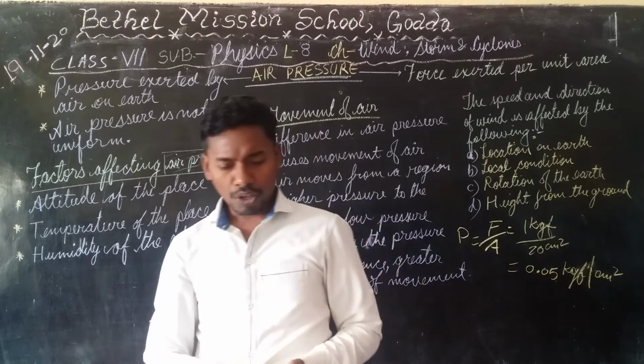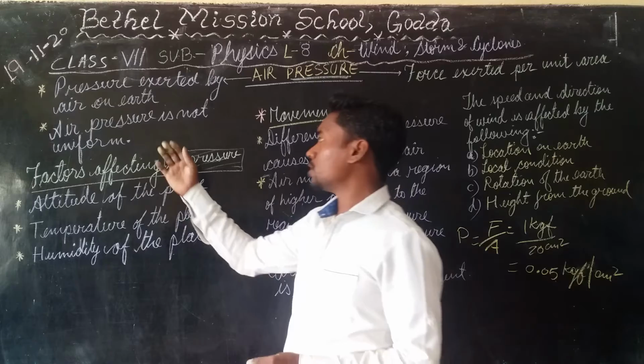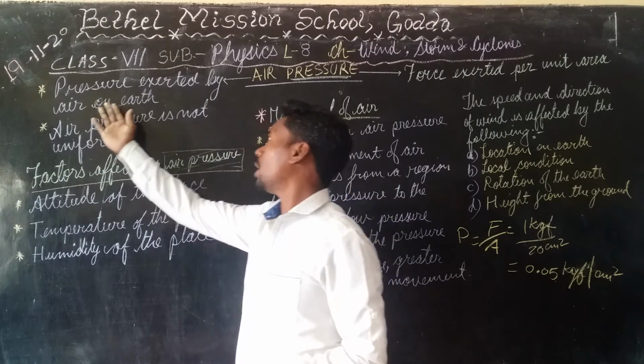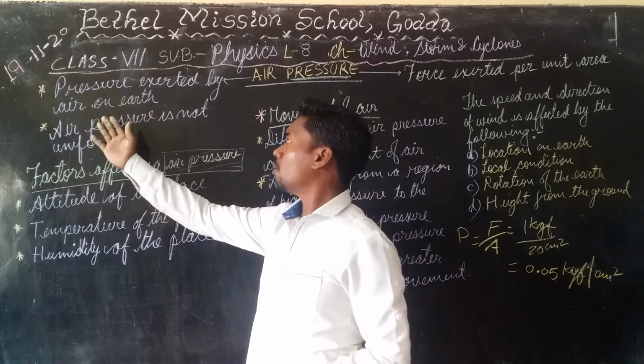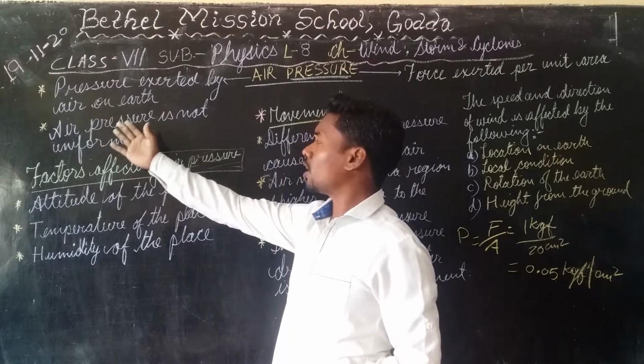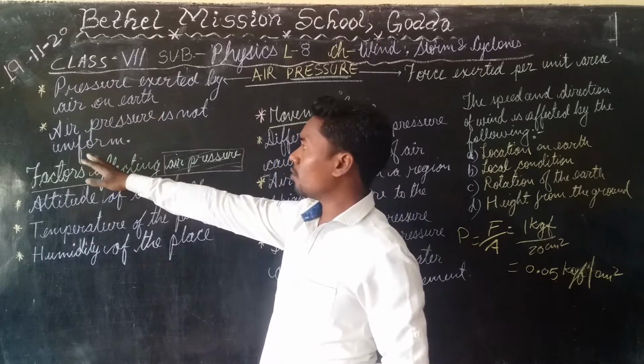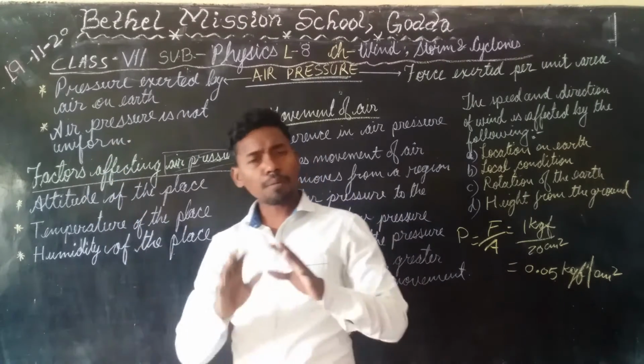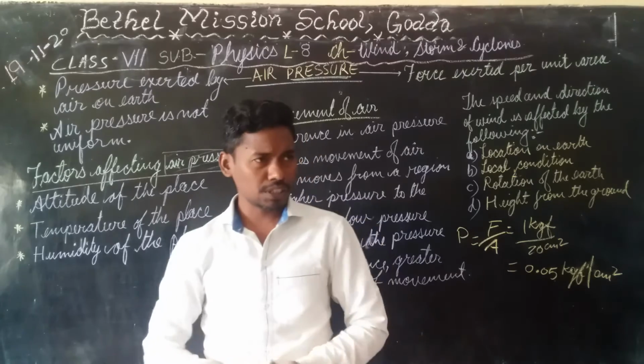Okay. Now let us talk about air pressure. Okay. Now, what is air pressure? Air pressure is the amount of pressure that is being applied by the air on earth. Air pressure is not uniform at different places.